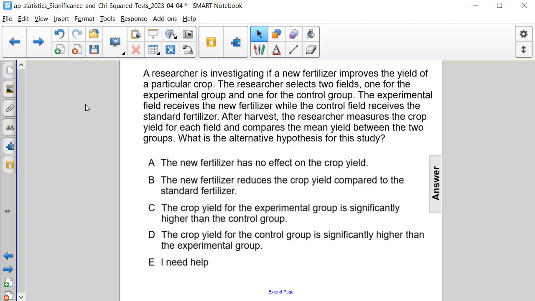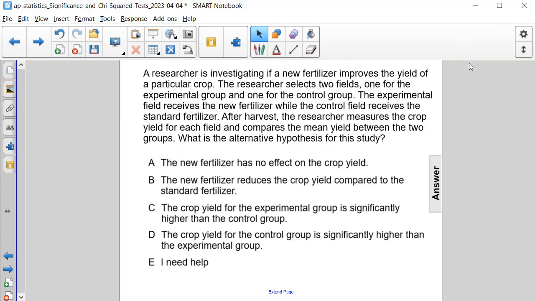A researcher is investigating if a new fertilizer improves the yield of a particular crop. The researcher selects two fields, one for the experimental group and one for the control group. The experimental field receives the new fertilizer, while the control field receives the standard fertilizer.